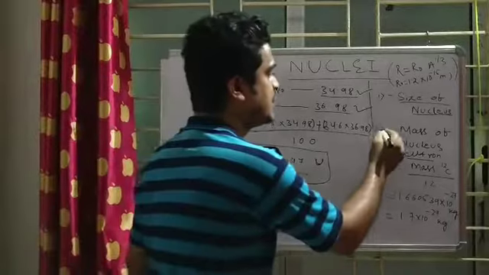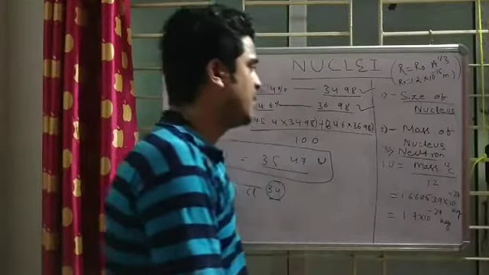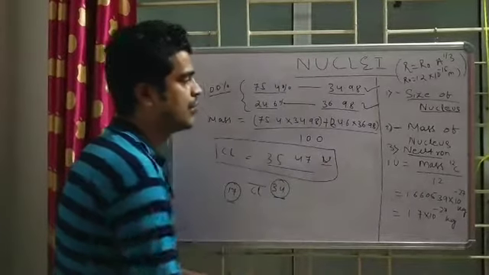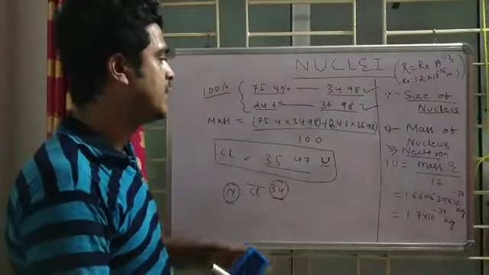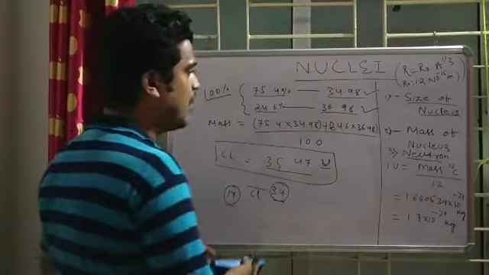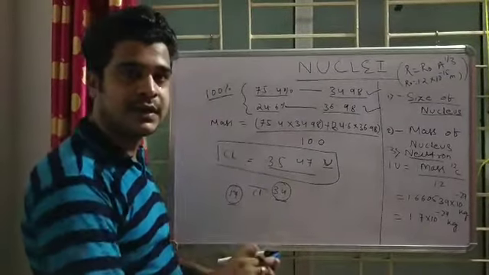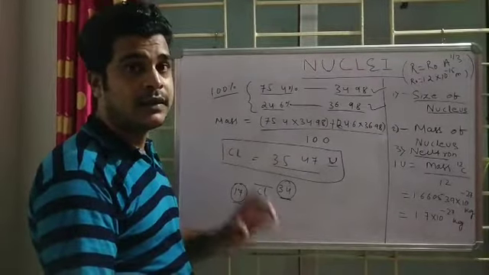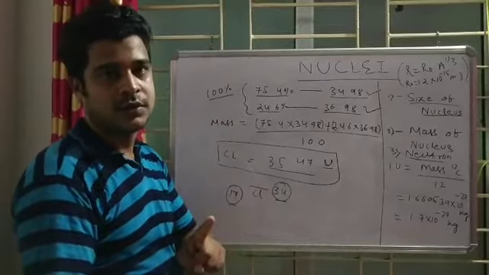The mass of the nucleus is generally represented in terms of U, and if you are given the atomic number, you can calculate it. How? Simply double it. If the atomic number is 3, then the mass is 6. If the atomic number is 4, then the mass is 8. But this is not applicable for isotopes.